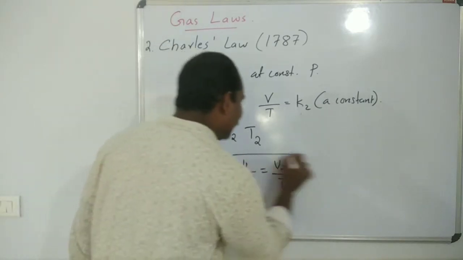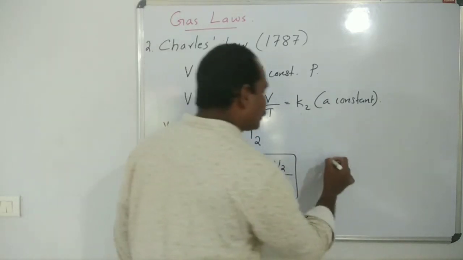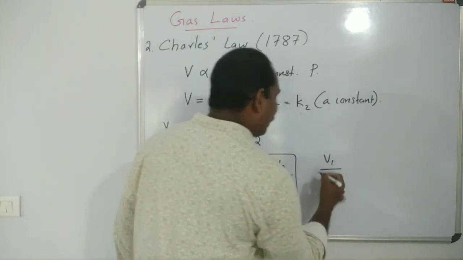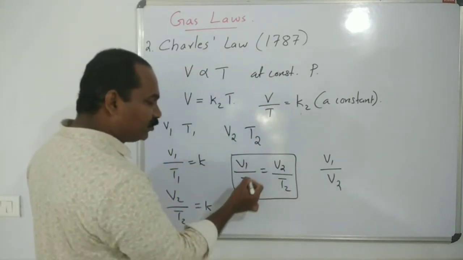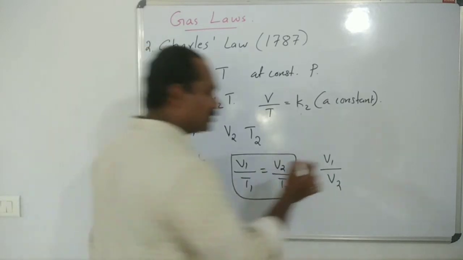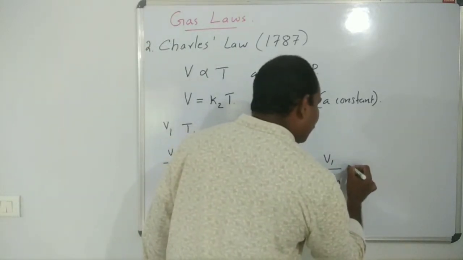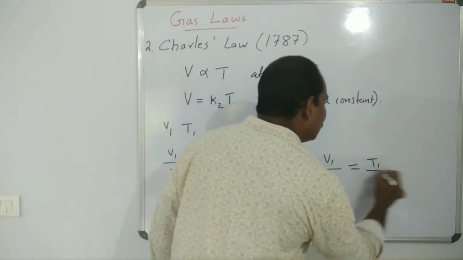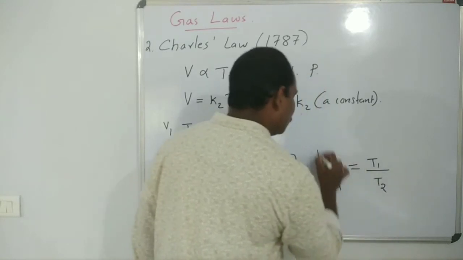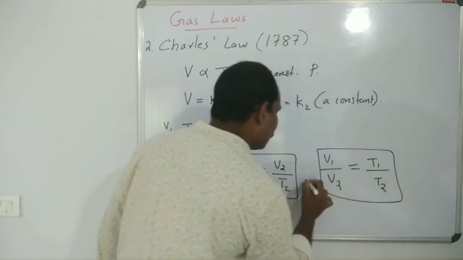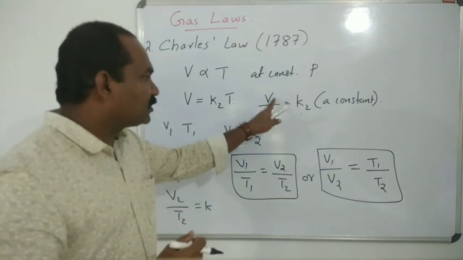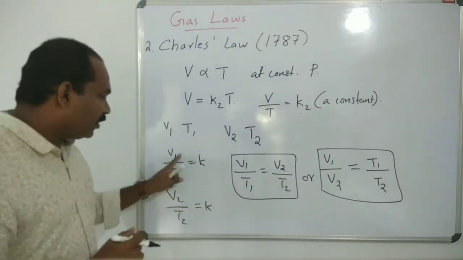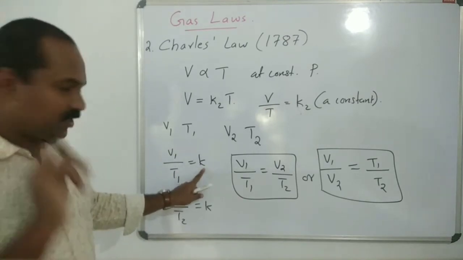This is the main equation. We have to write V1 divided by V2. Rearrange it: this V2 comes here, T1 moves to the right-hand side. V1 by V2 is equal to T1 by T2. Are you clear? By using this relation, we can write that V1 by T1 is equal to a constant.